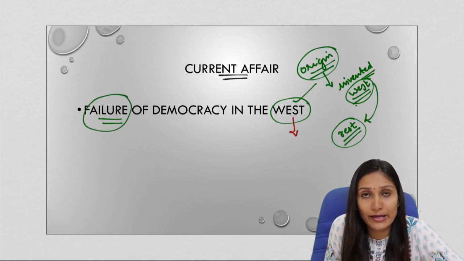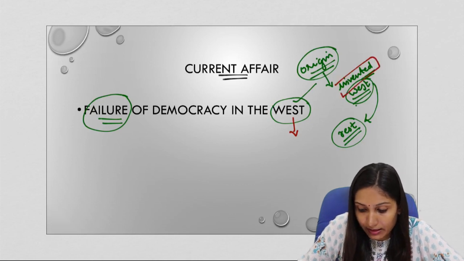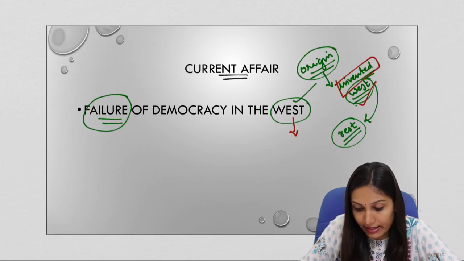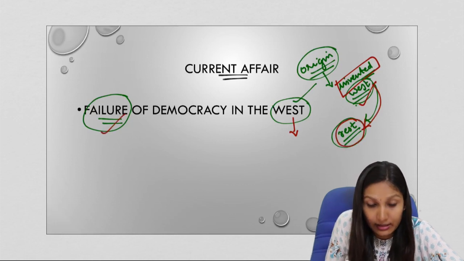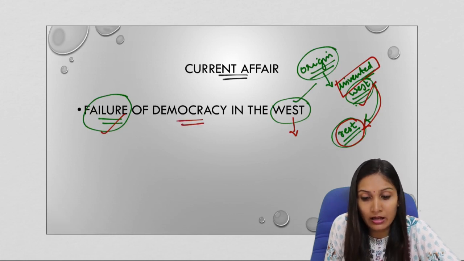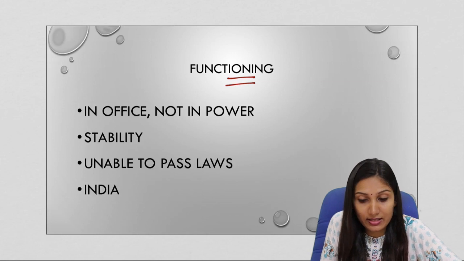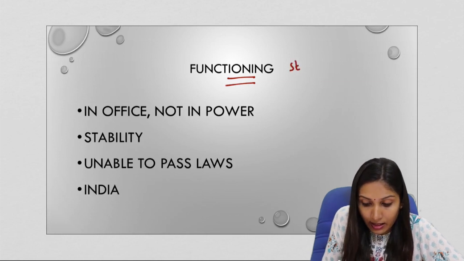We are talking about the Western countries. So here what is important is that the invention and the origin was from the West and it got spread into the rest of the world. Now what are the reasons for the failure of democracy in the West? Now let us come to the functioning of democracies at present, the present status of democracies around the world.